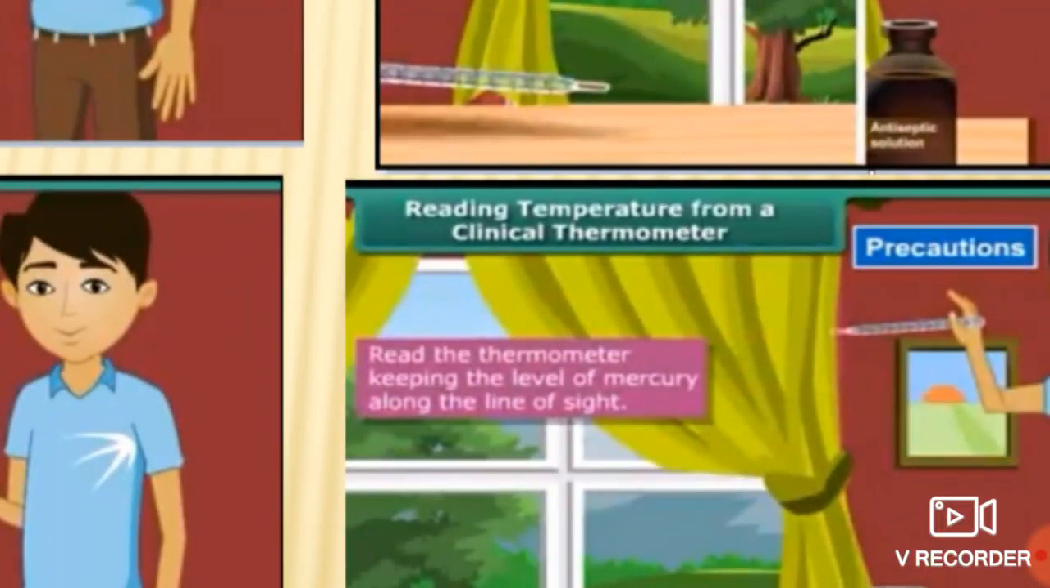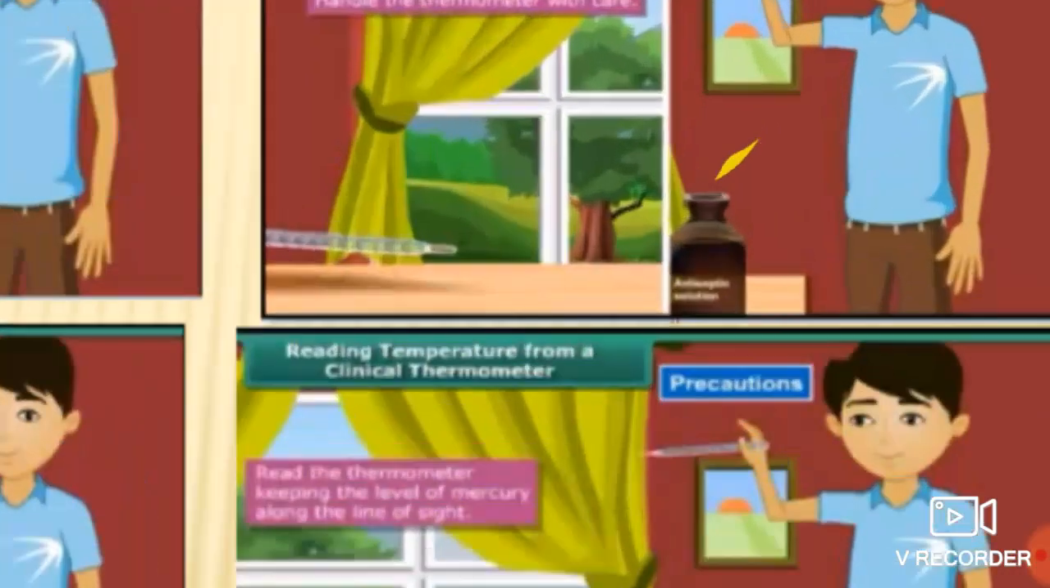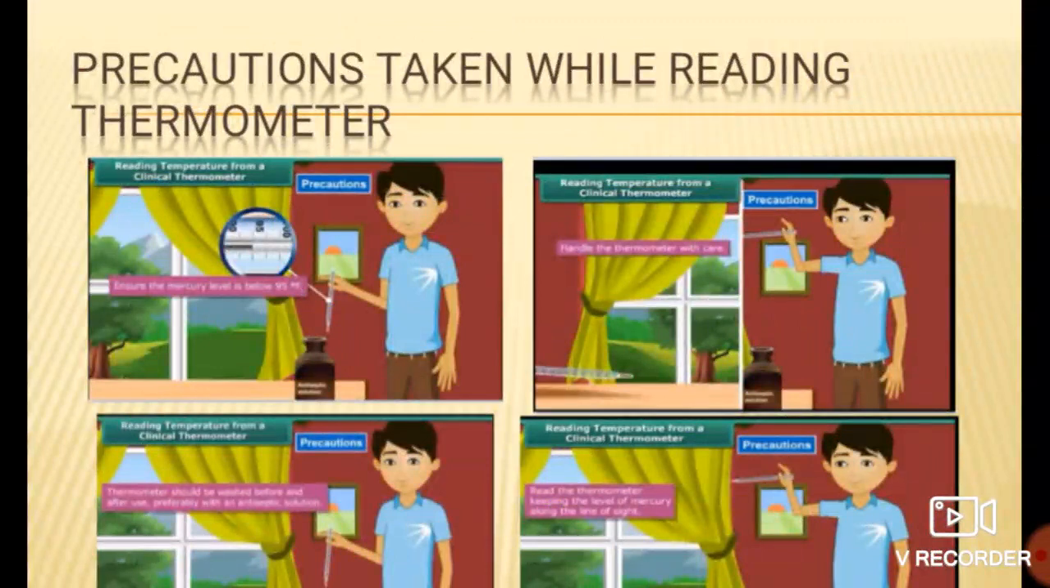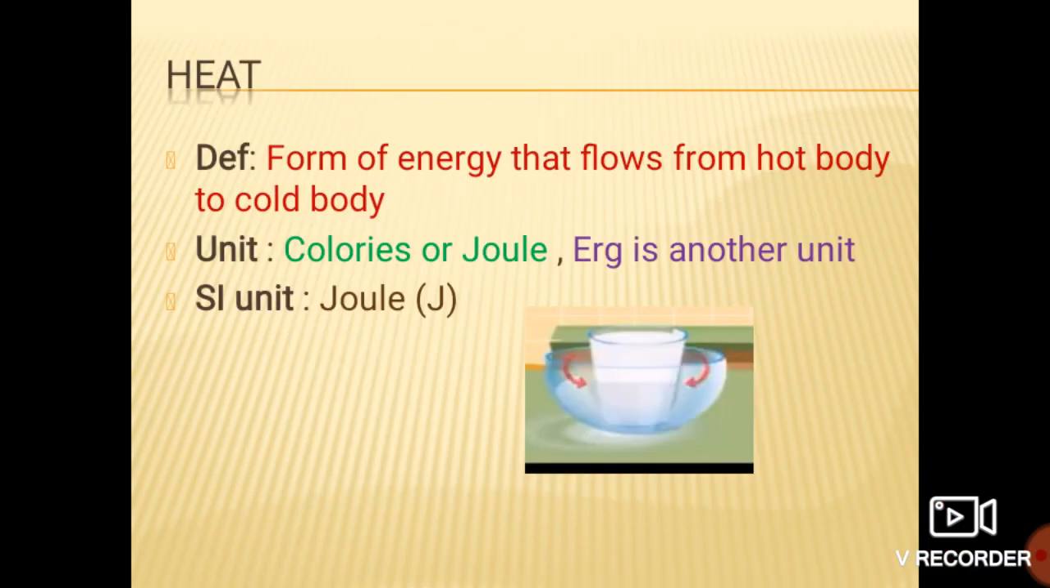Okay, the thermometer should be at eye level while reading it. So read the thermometer keeping the level of mercury along the line of sight. The body of a thermometer is made of fine glass. Therefore, we have to handle it very carefully while reading the temperature. So these are the certain precautions while reading the thermometer.